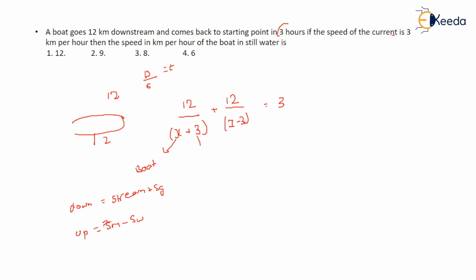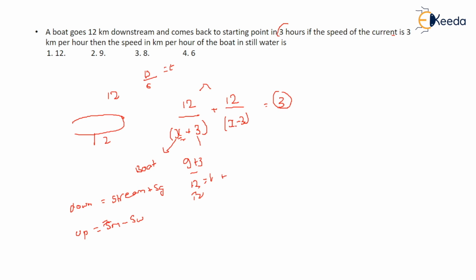Now don't solve the quadratic equation, just see that you have to add them in such a way that their addition comes out to be 3, and you have to multiply them in such a way that their multiplication comes out to be 12. So I have to think of a number. What I can think of is 9. 9 plus 3 is 12, so 12 by 12 is 1. Similarly, 12 here.